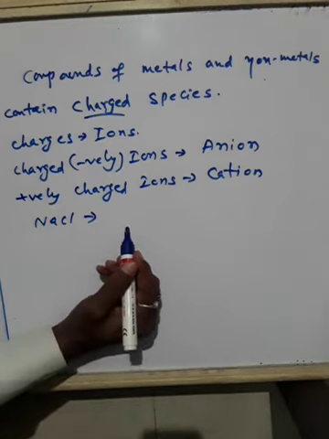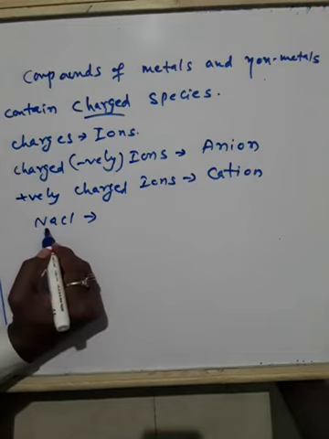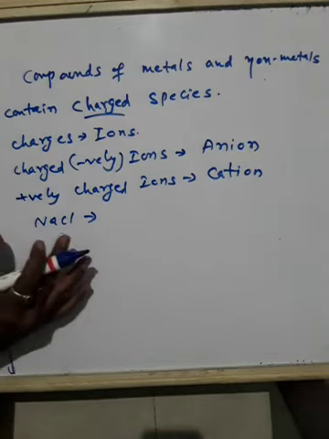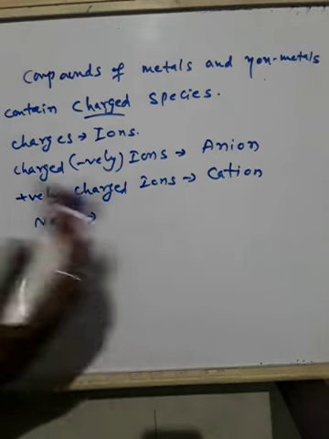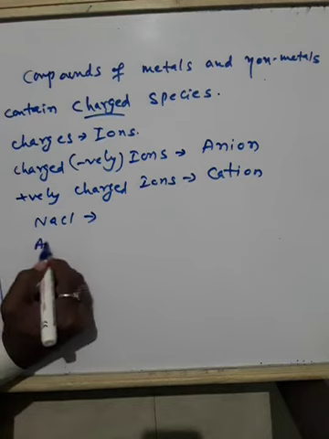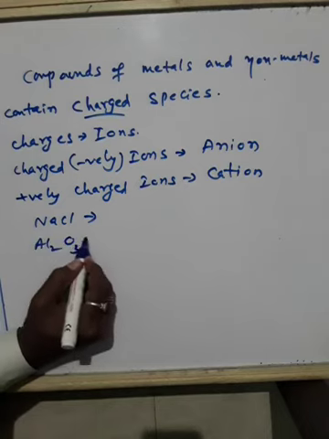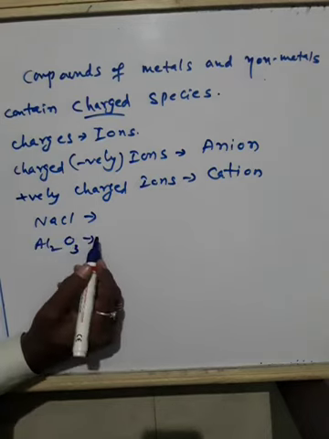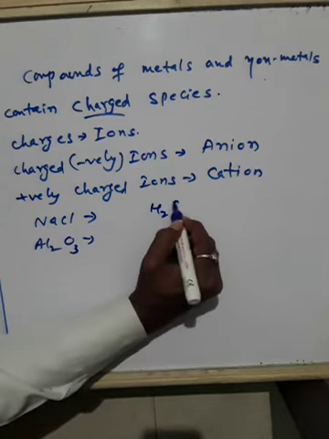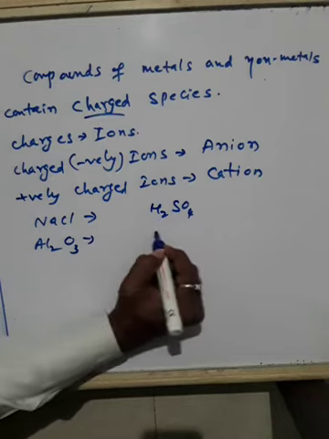So sometimes what happens, see this is only single atoms, sodium and chlorine, 2 atoms. Sometimes they contain more than 2 atoms. For example, Al2O3 is also one compound. H2SO4 is also a compound.